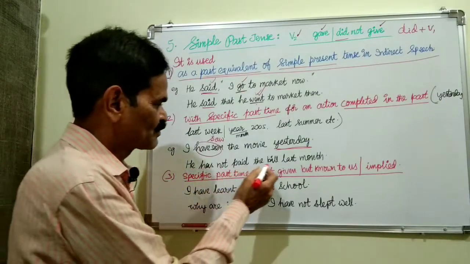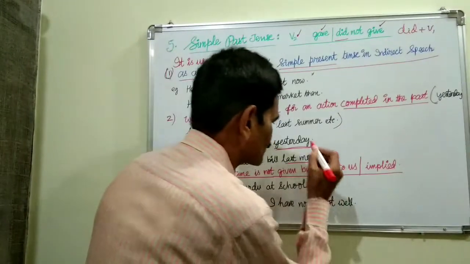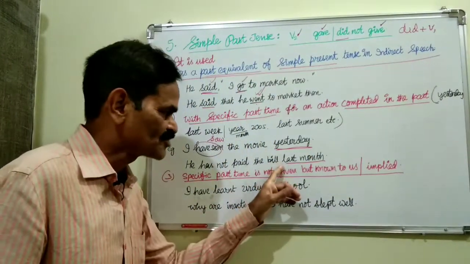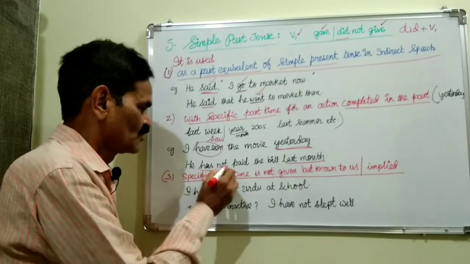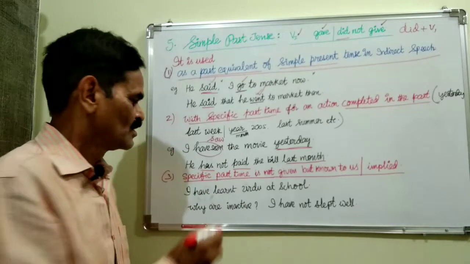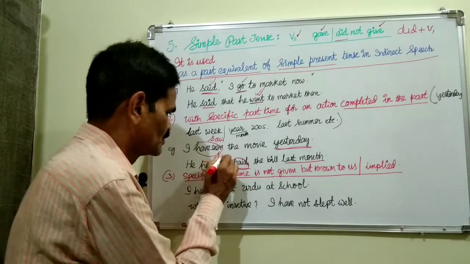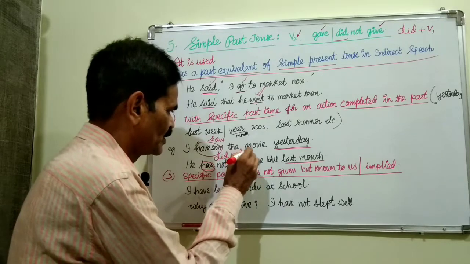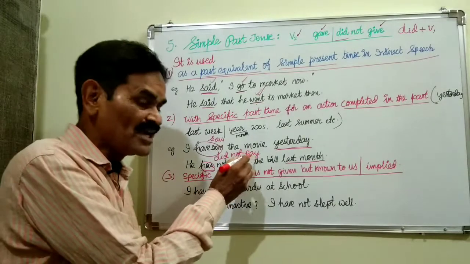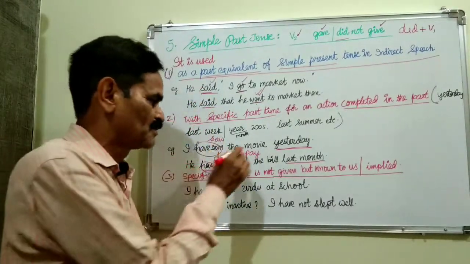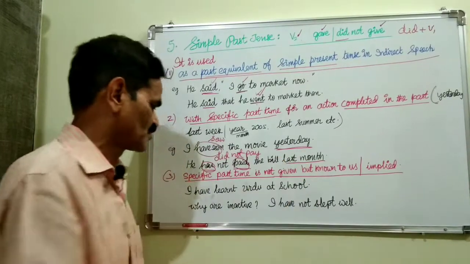He has not paid the bill last month. Last month is a specific past time. Before this last month there is no preposition like since. Then we cannot use has paid or had paid or have paid. We must use only simple past tense, that is did not pay. Not did not paid, only did not pay, only did plus V1. Why? Did is a helping verb in past tense, and it is a specific past time.